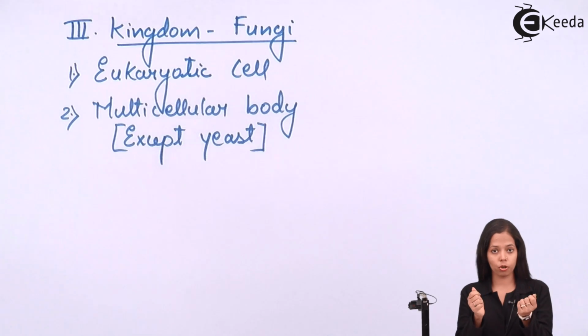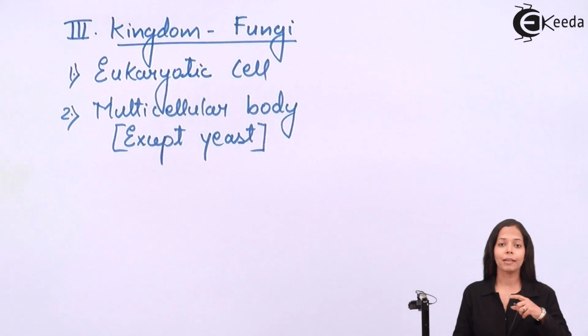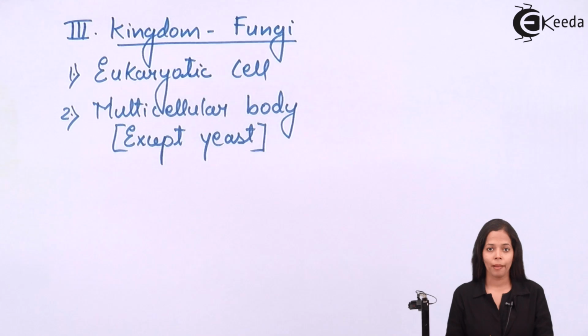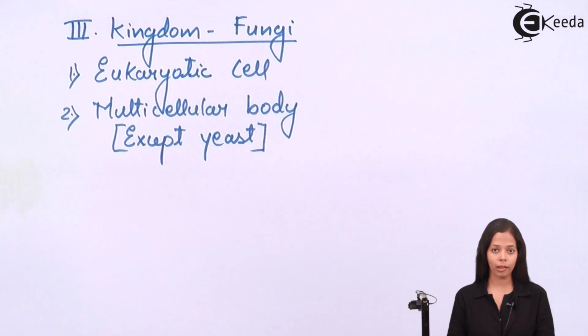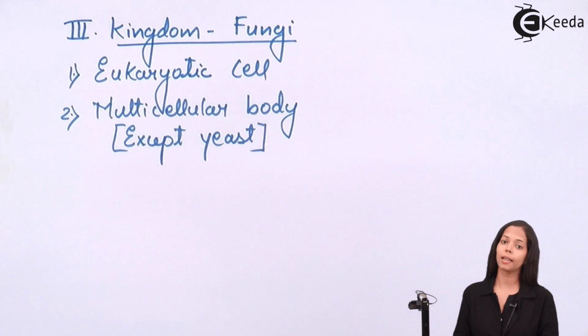When you open the mushroom body, you can see strip-like structures, and those strip-like structures are nothing but the filaments of the body. And these filaments of the body are called hyphae. So let's see what are the varieties of hyphae present in fungi.